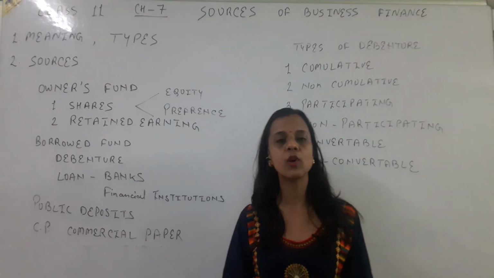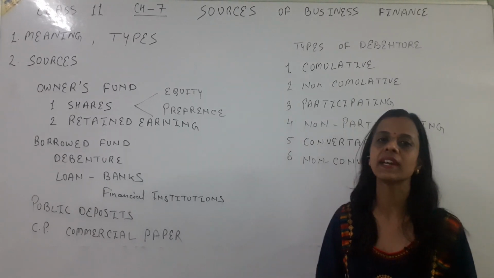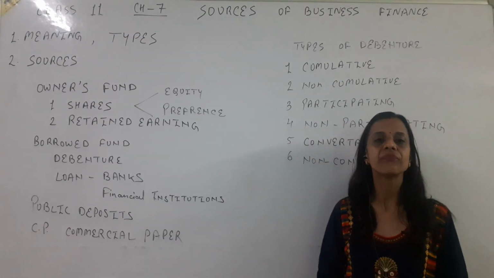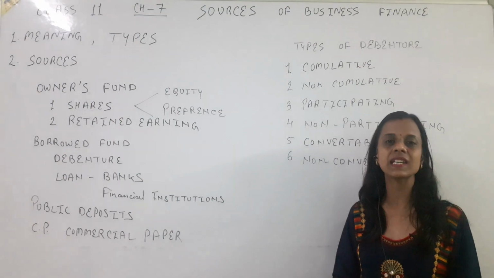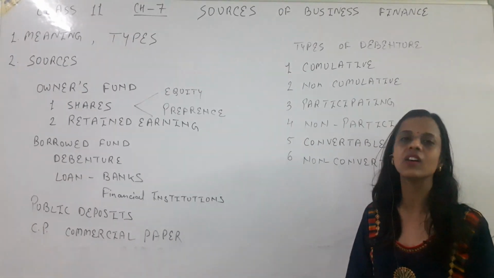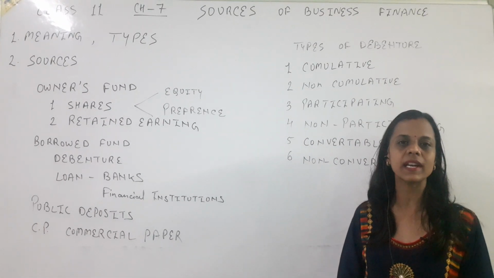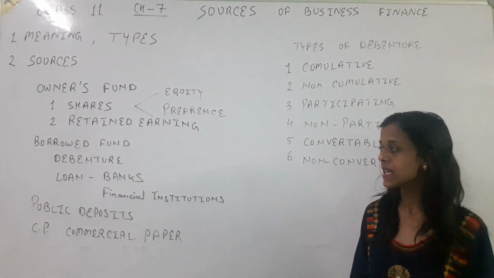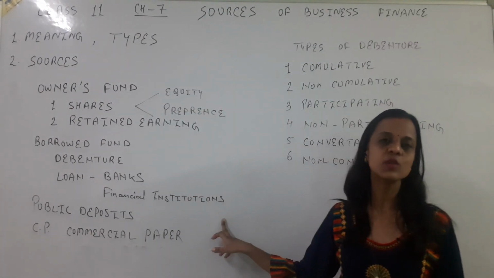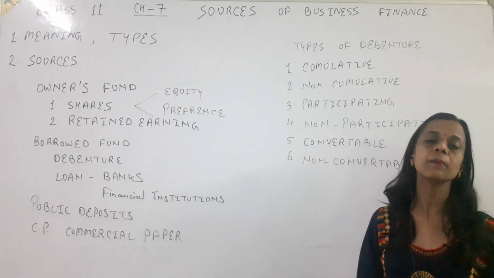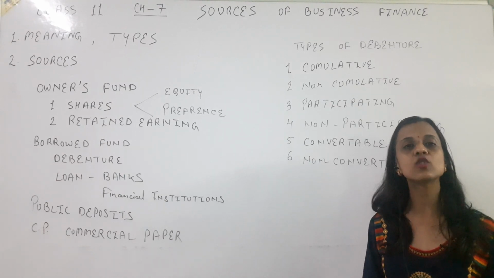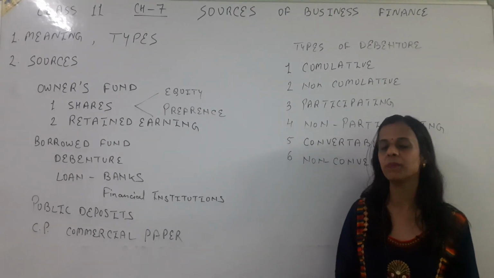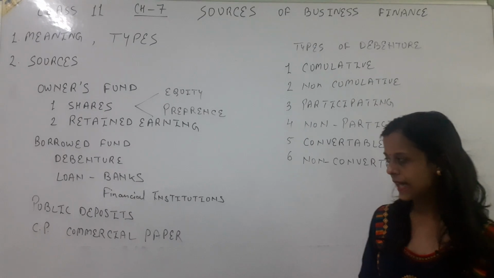Next, we have financial institutions. It means if we want to borrow, we can borrow from financial institutions also. These are the institutions who assist us to get finance; they help us to get the finance for the business. And as both of these are loans, they are for a fixed time period and we need to pay the principal amount plus the interest on that.